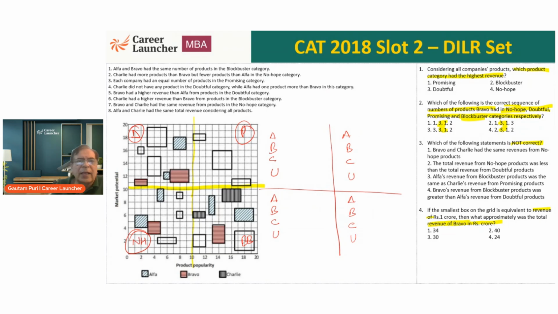First question, which product category has the highest revenue? Visually speaking, we can clearly say these 2 are definitely out. Let's look at these 2 remaining. Now, when I look at the boxes, I'm just erasing this and writing it here.